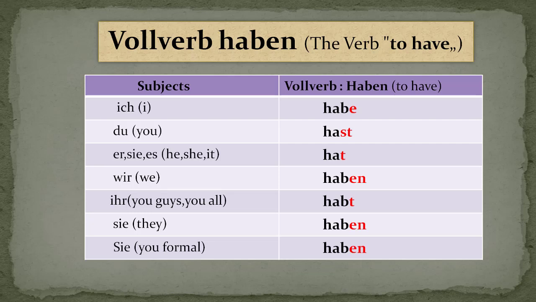These are the subjects. As we know, we have already learned what the subjects are: ich, du, er, sie, es, wir, ihr, sie, Sie formal. Let's see how we conjugate haben with the subjects. Ich habe, du hast, er, sie, es hat, wir haben, ihr habt, sie haben, Sie formal haben. This is the conjugation of the haben verb.